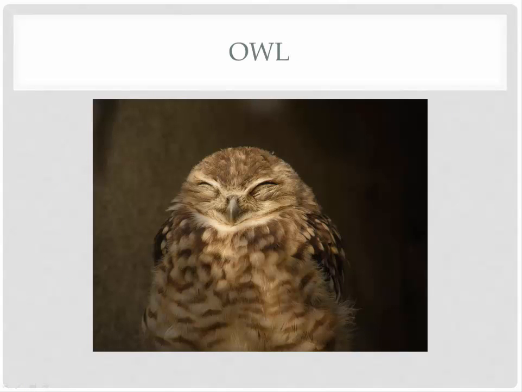An owl is another example of a predator. An owl has a defense mechanism, or even an offensive mechanism, such as camouflage or protective coloration, which allows an animal to blend in with its environment to avoid being detected. This is a perfect example of an owl.